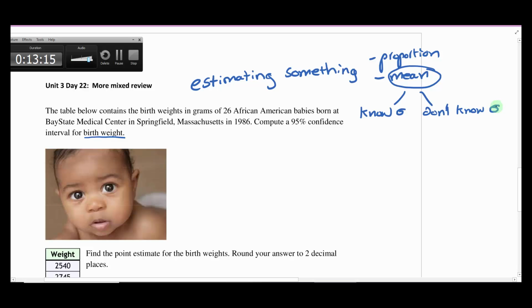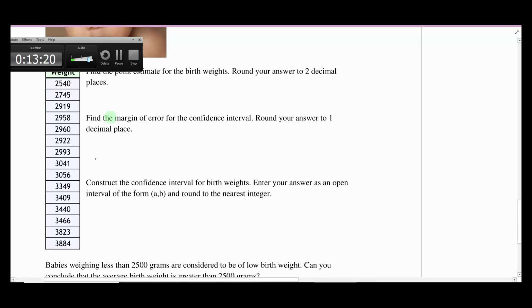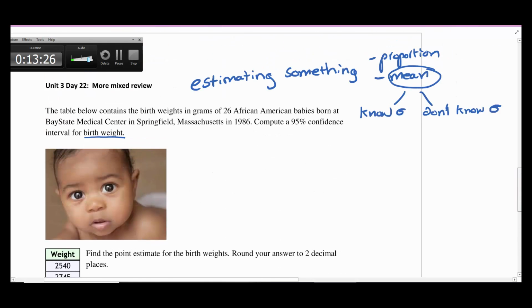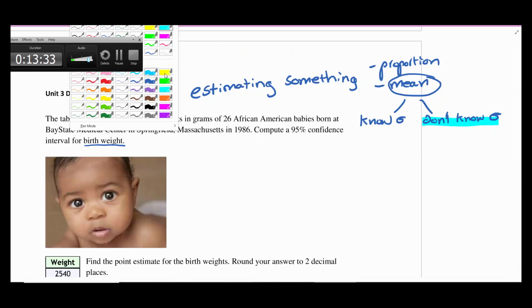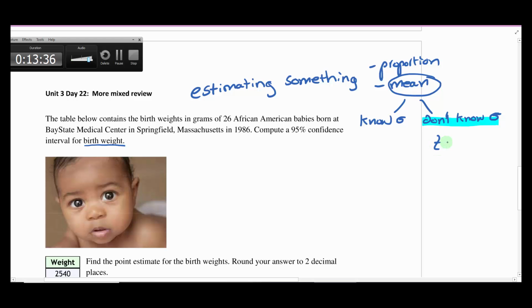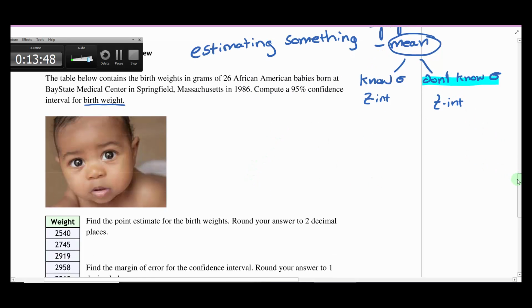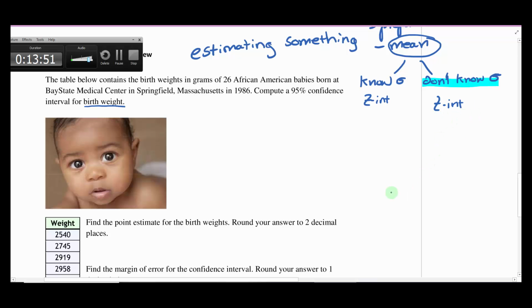I'm looking through the problem here. They give me some data, a sample with some data, but they do not tell me the standard deviation for the population. So we don't know this, and what that means is we're going to be doing what's called a t-interval. If we did know this, we would use a z-interval. So we're going with a t-interval. We don't know the population standard deviation, and we're trying to estimate a mean, so that's the one we want.